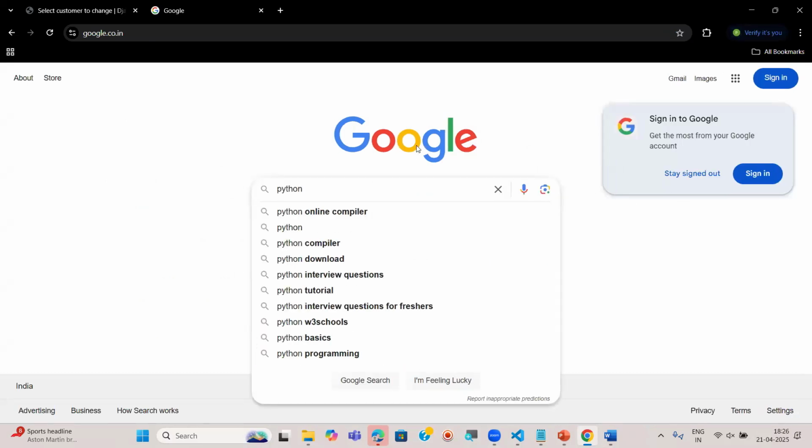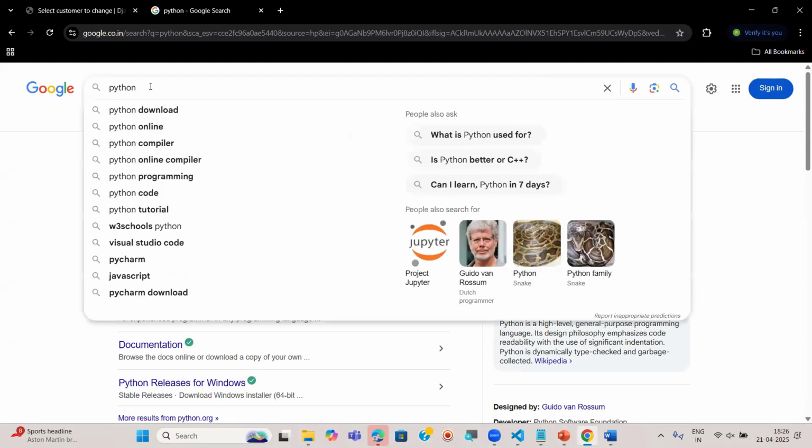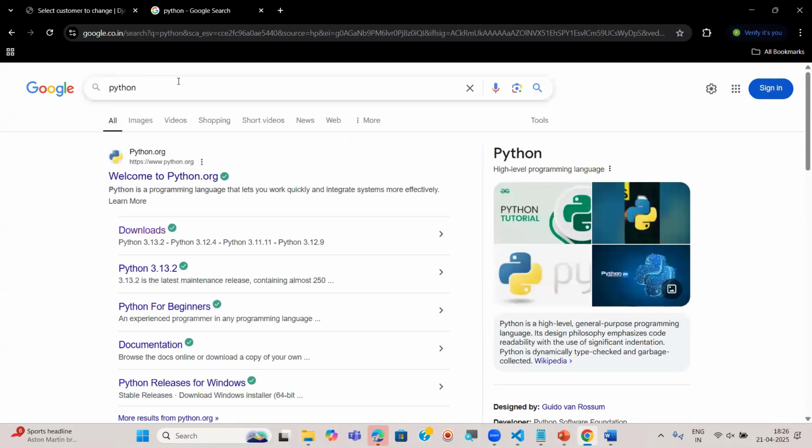Once you type Python in the Google search bar, you can automatically see the website www.python.org. You will receive it as the first link.